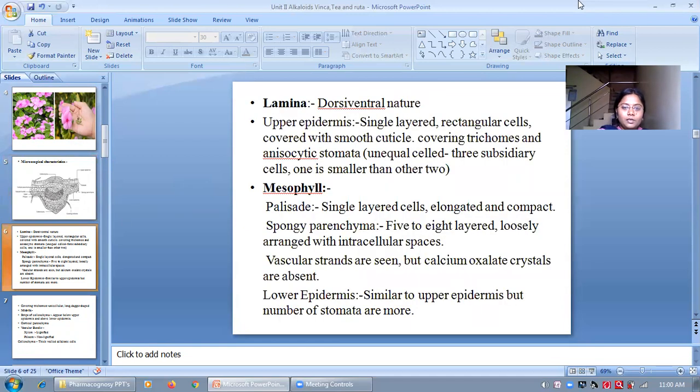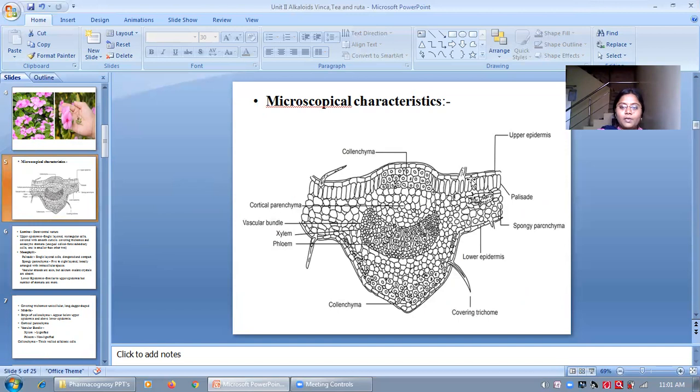Firstly, what are stomata? They are the minute openings present at the upper epidermis or lower epidermis of the leaf, and they are used for transpiration or respiration of the plants. That is the stomata. And Vinca contains the anisocytic type of stomata.